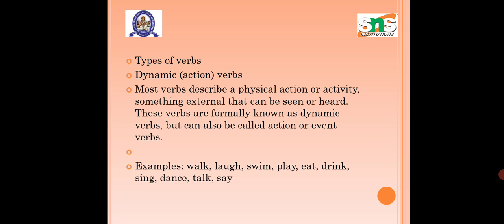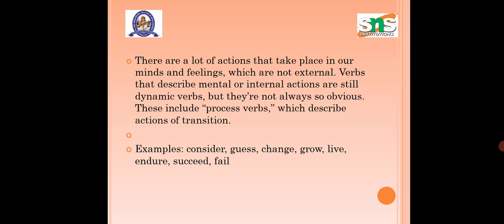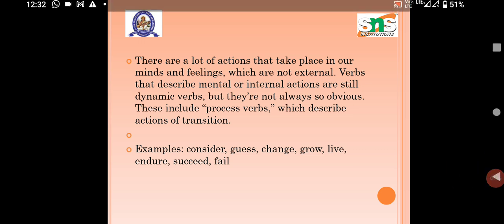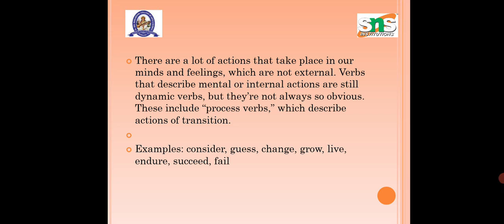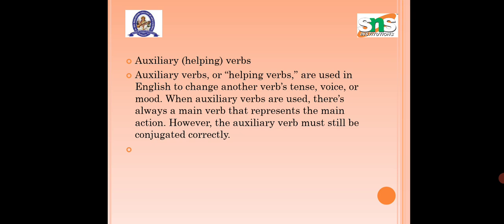Types of verbs. First, the action verb. Most verbs describe a physical action or activity, something external that can be seen or heard. These verbs are normally known as dynamic verbs, but can also be called action or event verbs. Laugh, walk, swim, play. There are also lots of actions that take place in our mind and feelings, which are not external. Examples: consider, guess, change, grow.